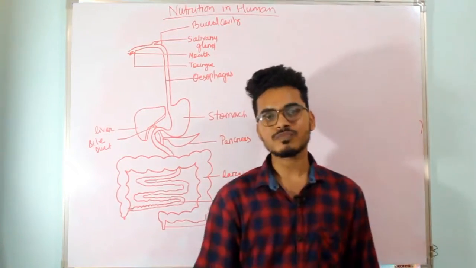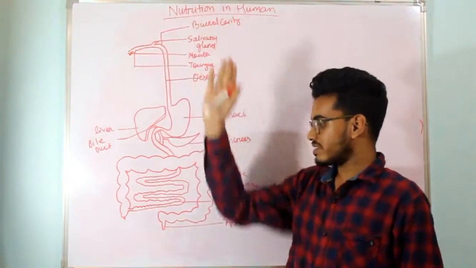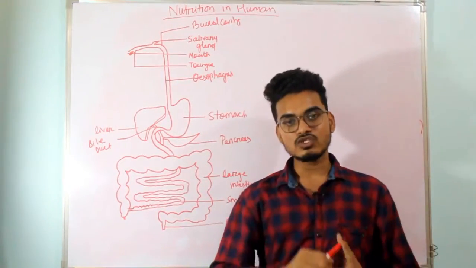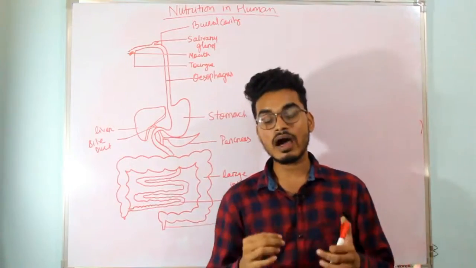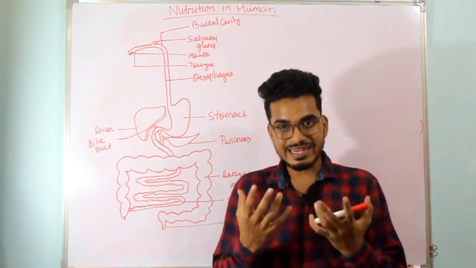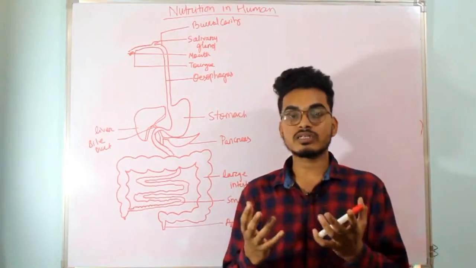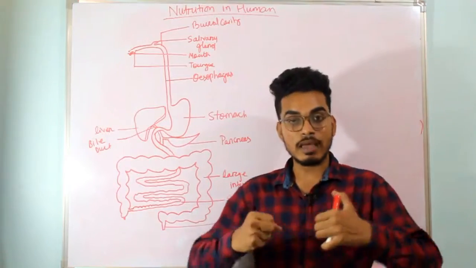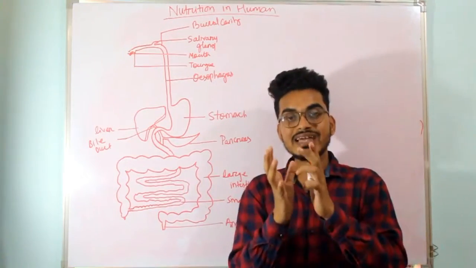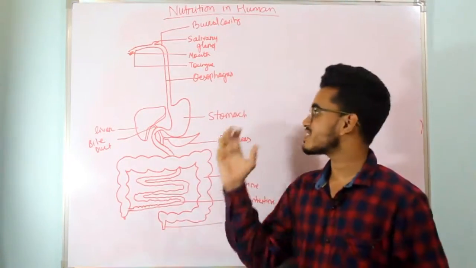As we know, the alimentary canal starts from the mouth and ends at the anus. Today in this session we are going to discuss how whatever food we eat gets digested, how that digested food gets absorbed in the body, and how the undigested food gets out of the body.